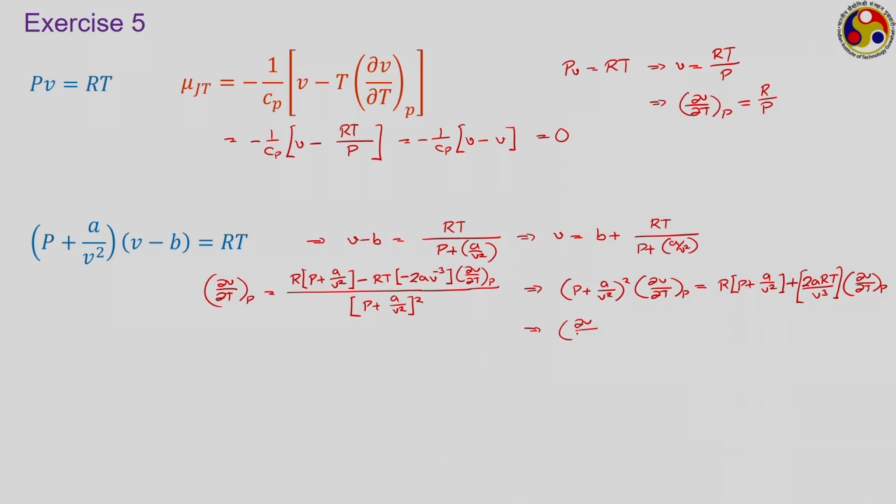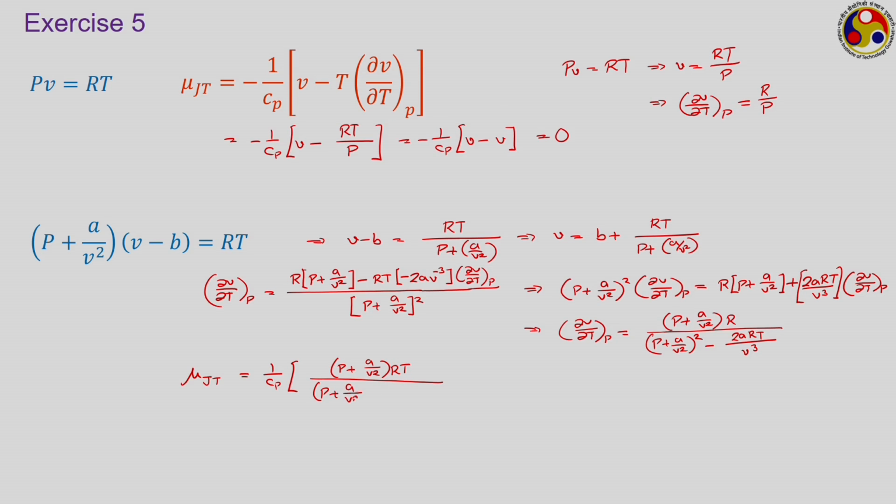or dou V dou T at P becomes equal to P plus A upon V square into R divided by P plus A upon V square whole square minus 2A R T upon V cube, and therefore, the expression for the Joule-Thomson coefficient mu Joule-Thomson becomes equal to 1 upon Cp into P plus A upon V square into RT divided by P plus A upon V square whole square minus 2A RT upon V cube, minus small v.